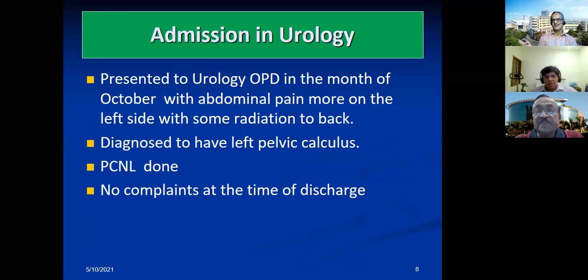From then, now in the month of October, he gets admitted to the urology department. For what? Abdominal pain on the left side and radiation to the back. A diagnosis of left pelvic calculus, meaning calculus in the pelvis, for which he undergoes a PCNL. This is a few years back. And at the time of discharge, he did not have any complaints. This is on the left side, right?